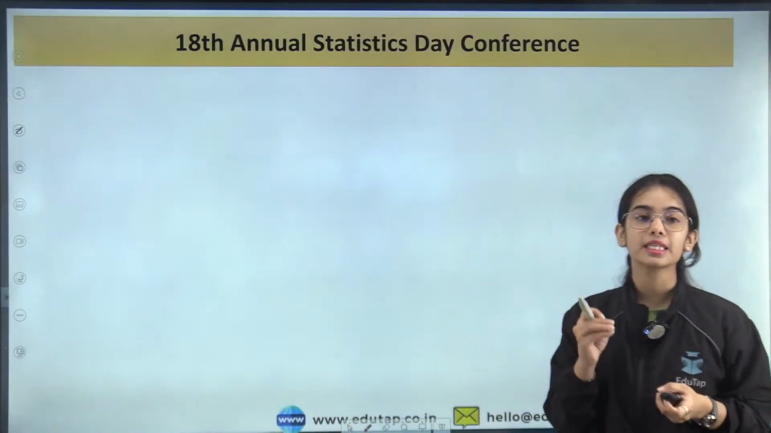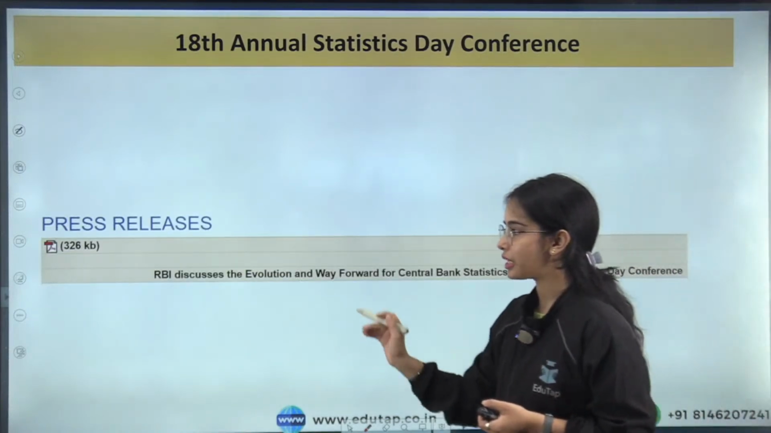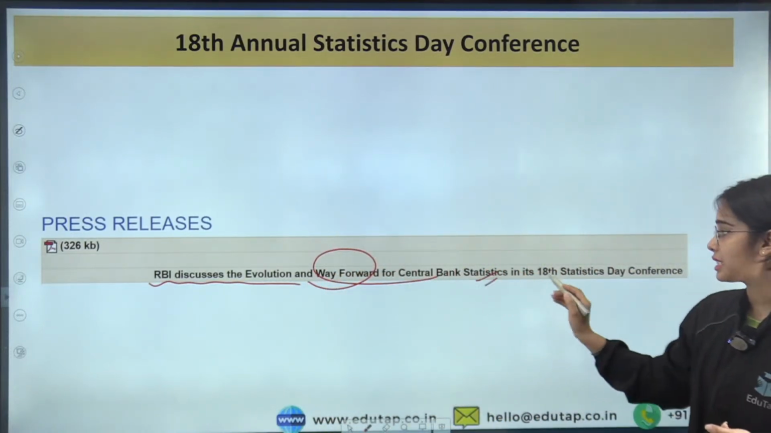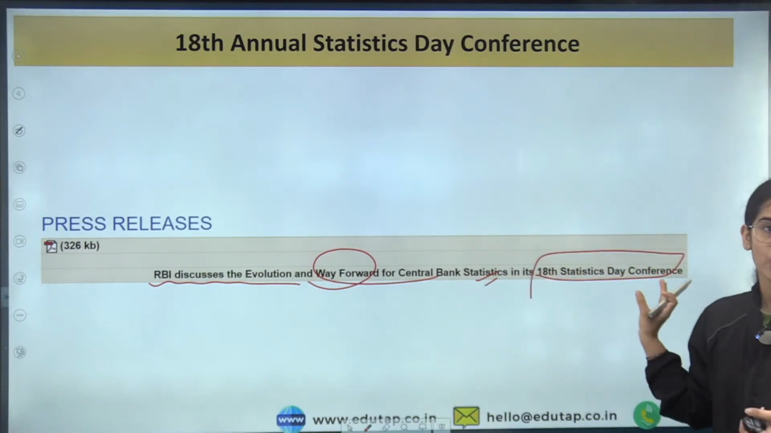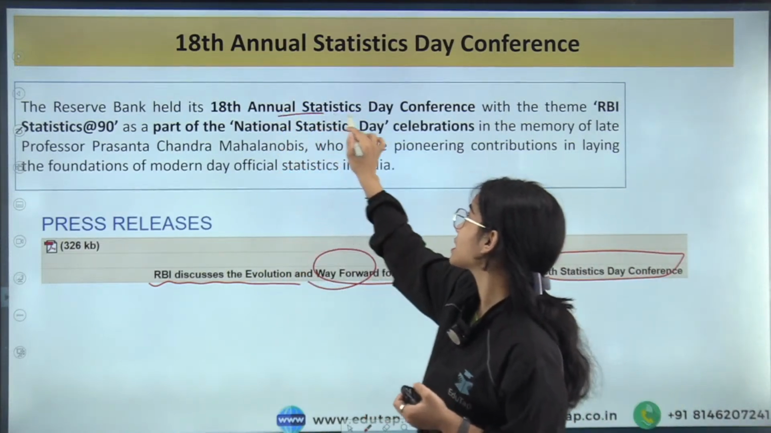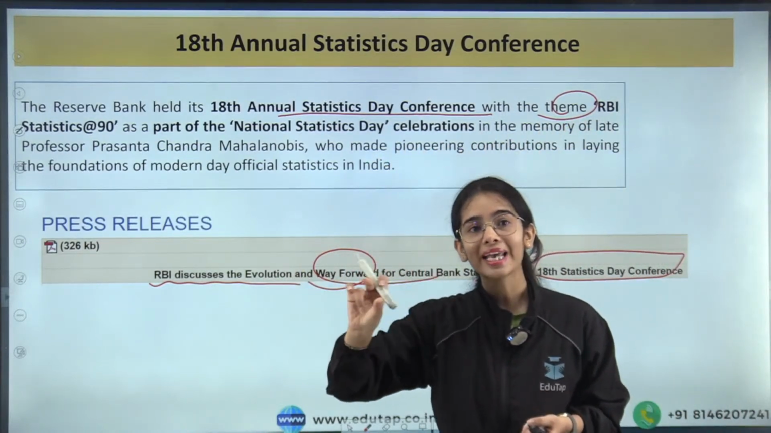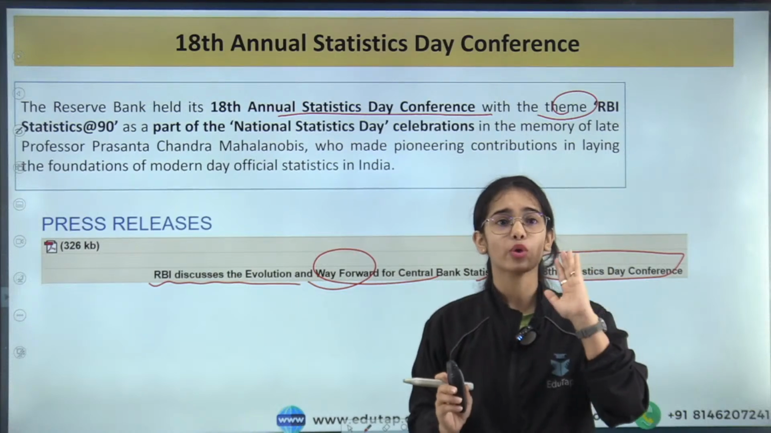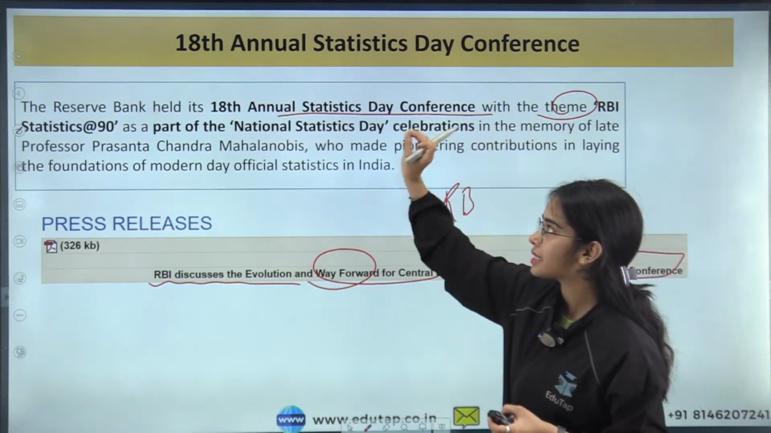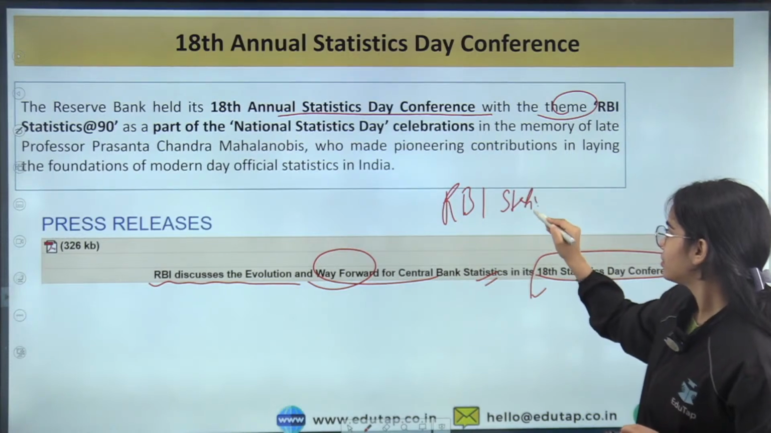Now coming to the 18th Annual Statistics Day Conference that was held by the Reserve Bank of India. The RBI discusses the evolution and way forward for central bank statistics in its 18th Statistics Day Conference. The Reserve Bank of India conducted the 18th Annual Statistics Day Conference with the theme RBI Statistics @90. So why @90? Why not 70? Why not 80? Why not 100? The theme of the 18th Annual Statistics Day Conference was RBI Statistics